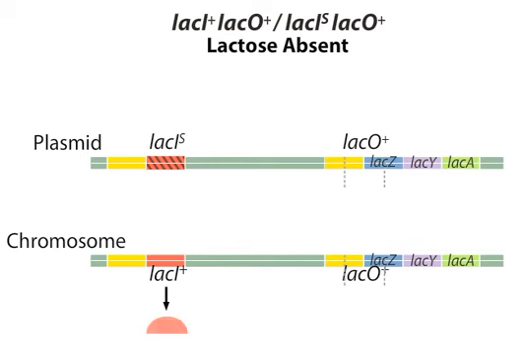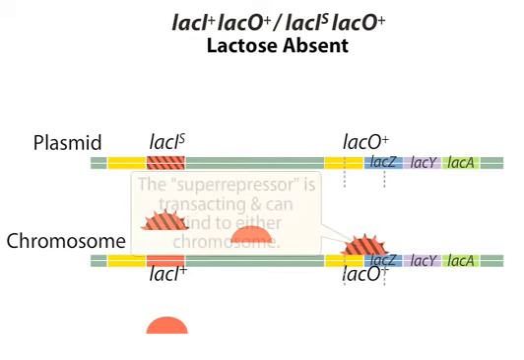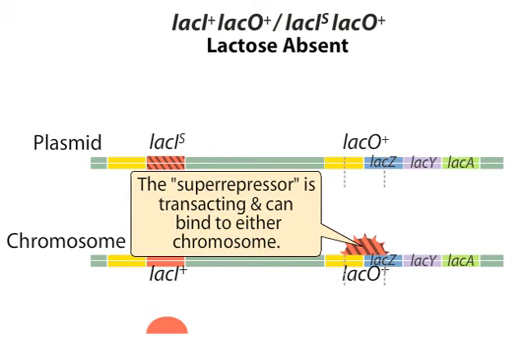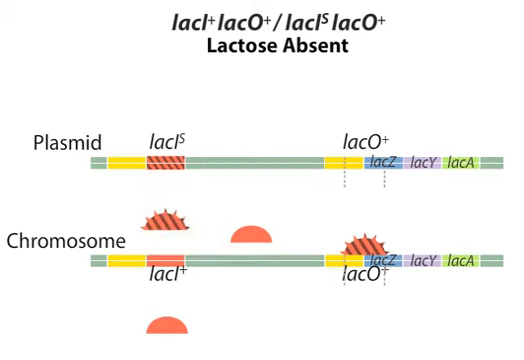What about a case in which the lacI mutation results in the expression of a superrepressor? The super-repressors lack binding sites for allolactose. However, like the normal repressors, the super-repressors are trans-acting and can bind to either operator region in the absence of lactose. With the repressor proteins bound to the operator regions, RNA polymerase is unable to bind, and the structural genes are not expressed.